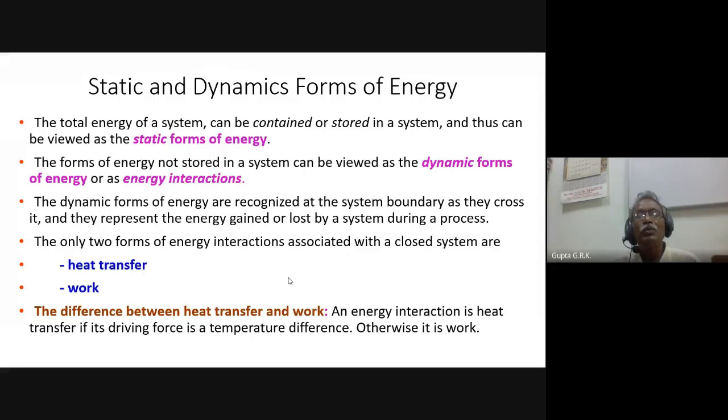If it is due to the gradient of any other property, right? So pressure difference is there, or other differences, right? So any intensive property, if there is a difference between system and surroundings, there will be energy transfer, and that is called work. Okay, that is the difference between heat transfer and work transfer. How do we distinguish? We have to see why this energy transfer is taking place, due to what property difference. If it is temperature that differs between the system and surroundings, then it is heat transfer.